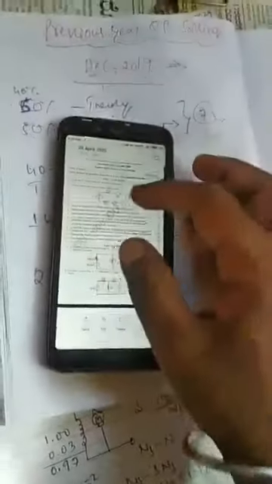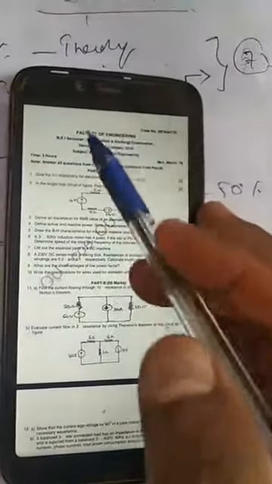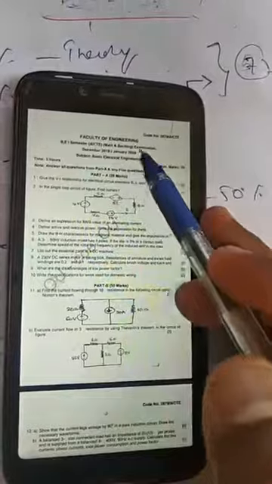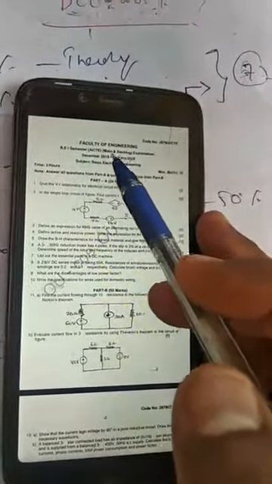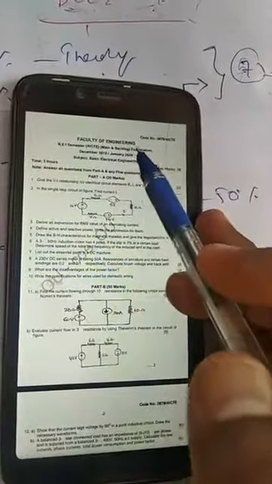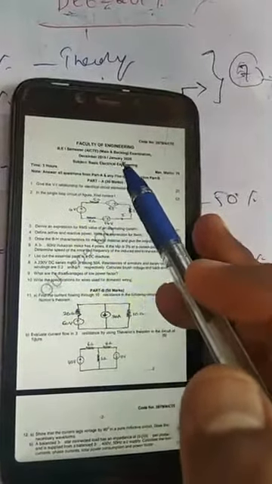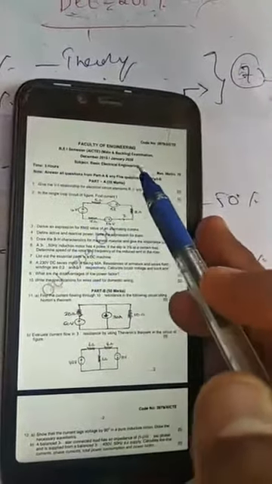See here in the question paper, so you guys can see this question paper properly. So December 2019 it is. This is December 2019 BE first semester. For main and backlog subject for both they have kept a common paper. December 2019 subject, Basic Electrical Engineering.